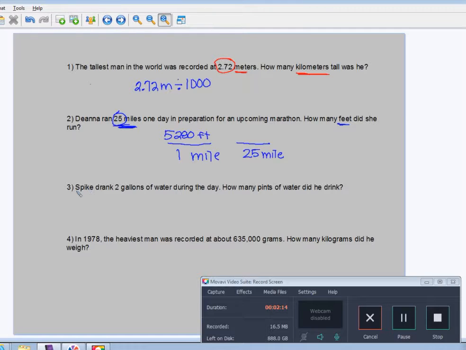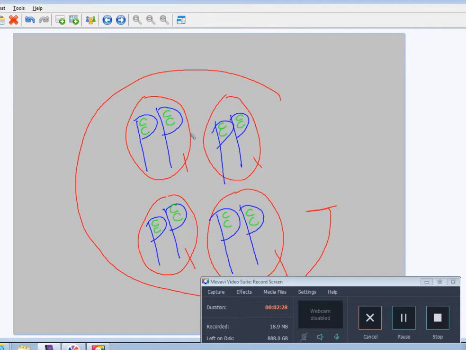Okay. Number 3. Spike drank 2 gallons of water during the day. How many pints did he drink? Okay, I'm going to go to my gallon man, and I know that there are 1, 2, 3, 4, 5, 6, 7, 8. I know that there are 8 pints in 1 gallon.